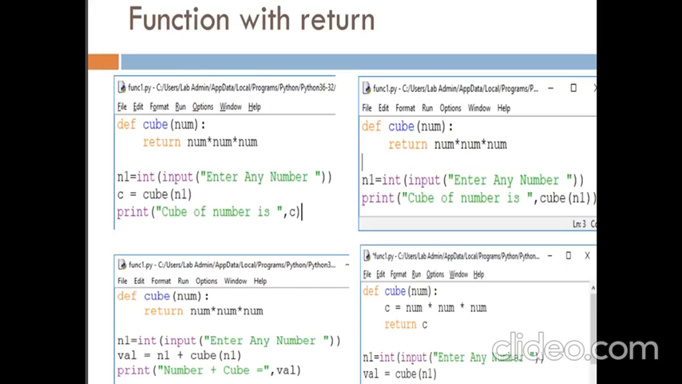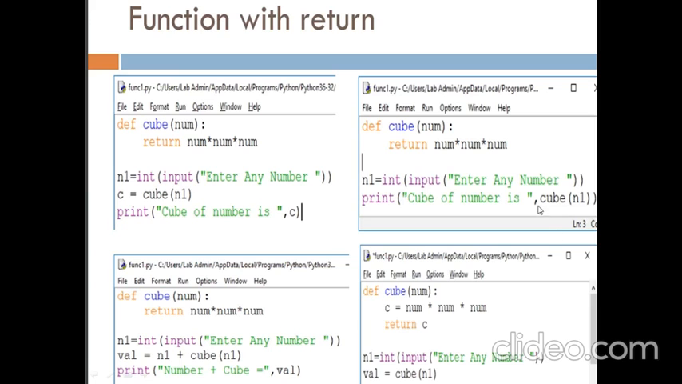Def, first example, the name of the function is cube, single parameter is there, num, return num into num into num. It will later ask for input, enter any number. When you enter any number, it will convert into an integer and store it in n1. This n1 you are passing in the function call, storing the result in another variable, that is c. When you print the value of c, it gives you the result of the cube function.